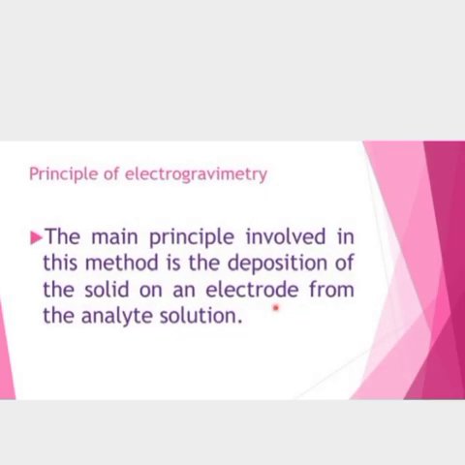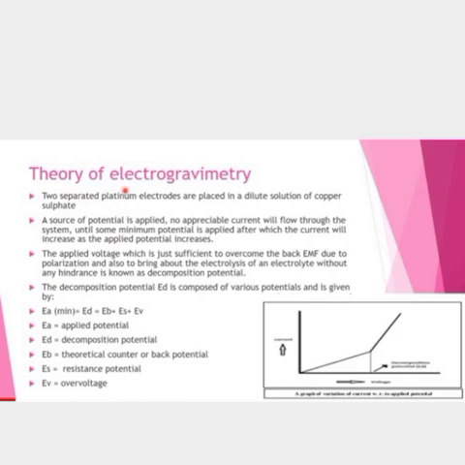The main principle of electrogravimetry we have learnt. The main principle involved in this method is the deposition of a solid on an electrode from the analyte solution. The theory is based on electrogravimetry. Two separate platinum electrodes are placed in a dilute solution of copper sulfate, and the two electrodes are dipped in the copper sulfate solution. A source of potential is applied. No appreciable current will flow through the system.